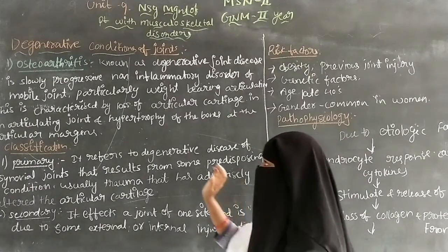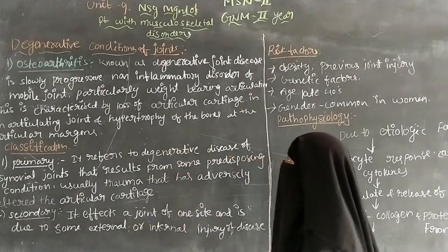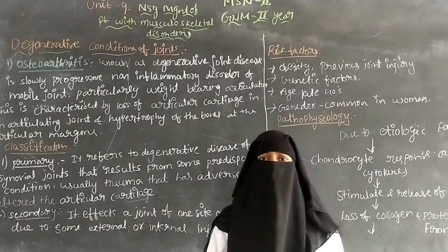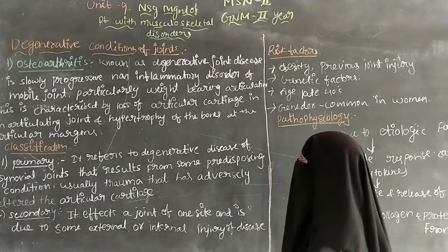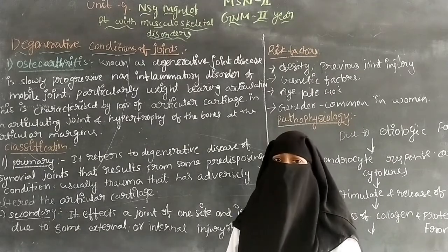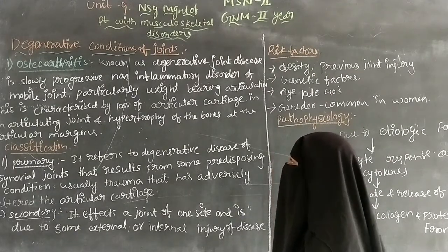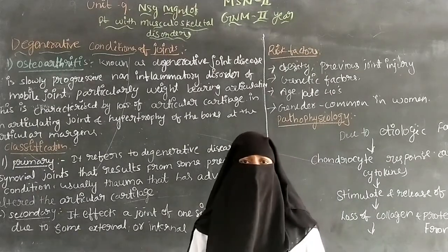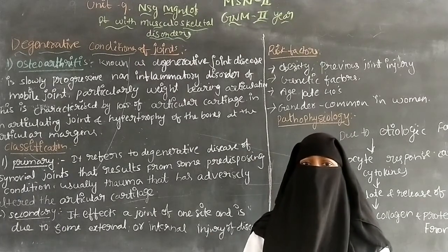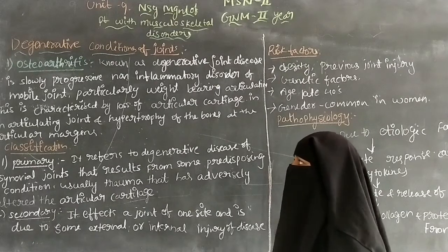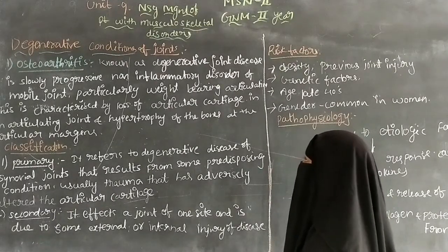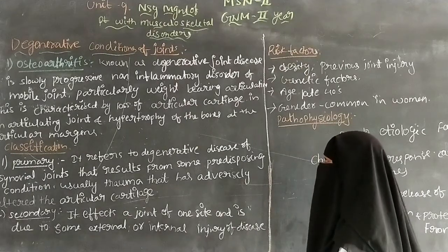osteoarthritis. So the definition: osteoarthritis is also called degenerative joint disease. It is a slowly progressive and non-inflammatory disorder of mobile joints, developing very slowly, particularly in weight bearing articulations.